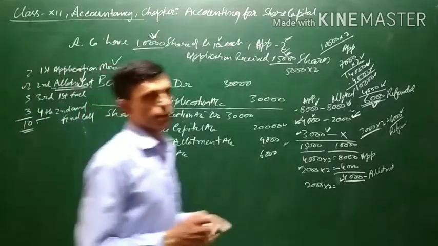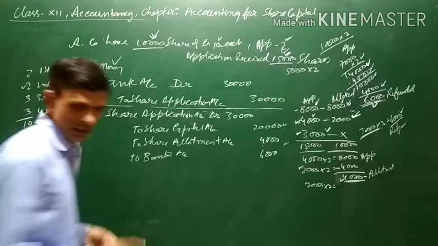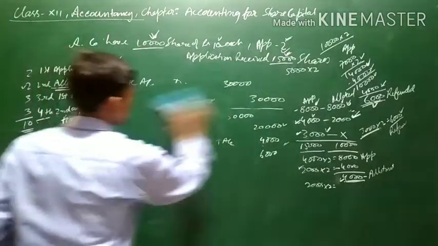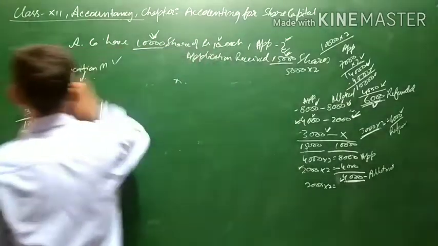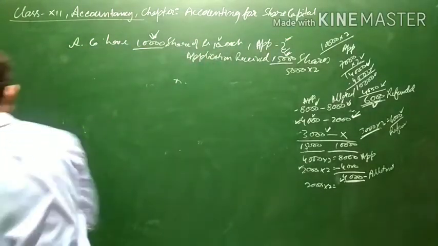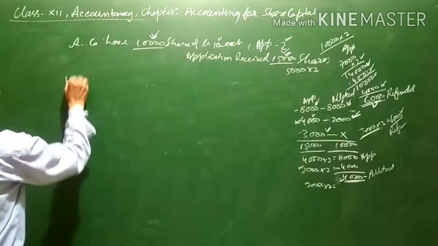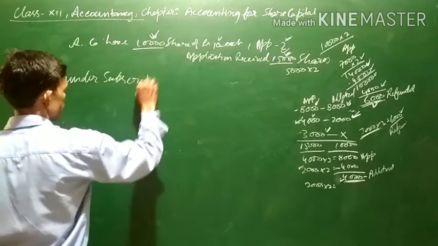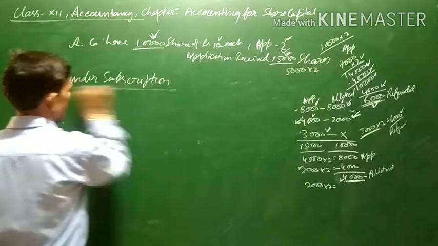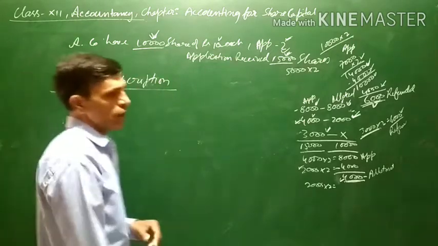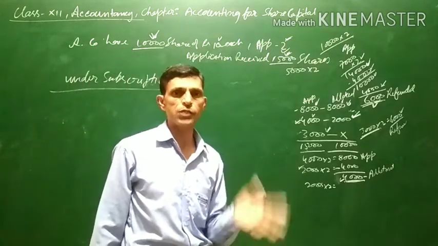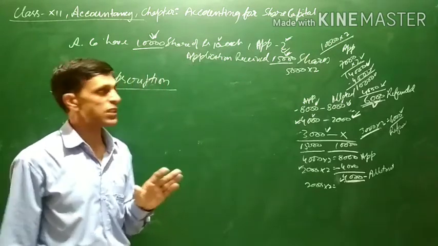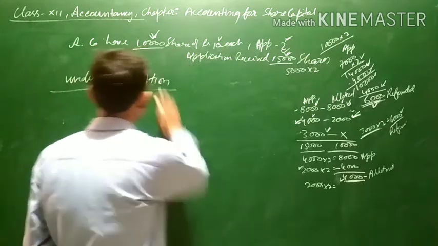Now regarding undersubscription. Undersubscription is a situation where the number of applications received is less than the number of shares which have been issued.